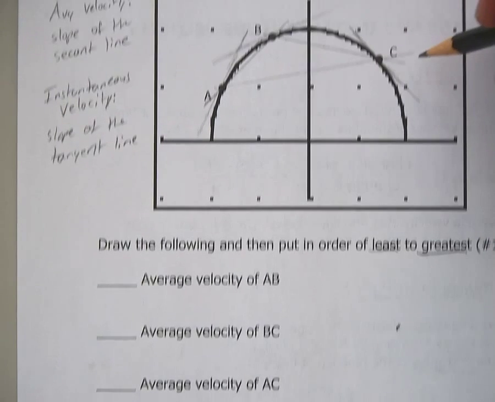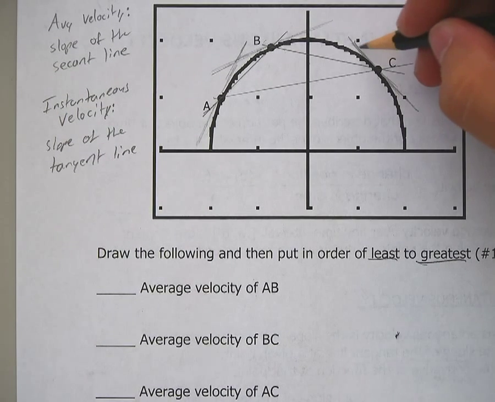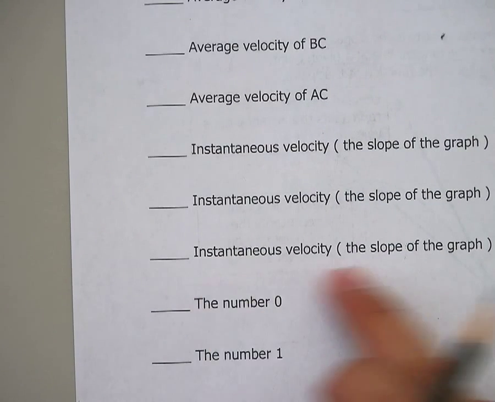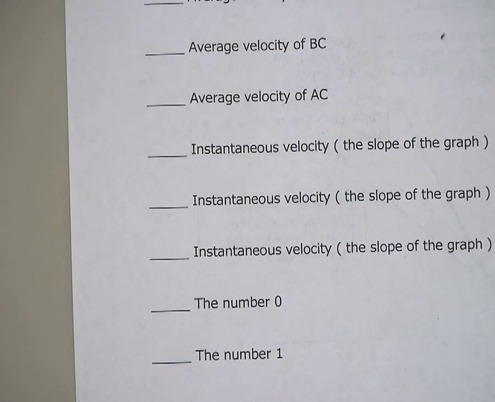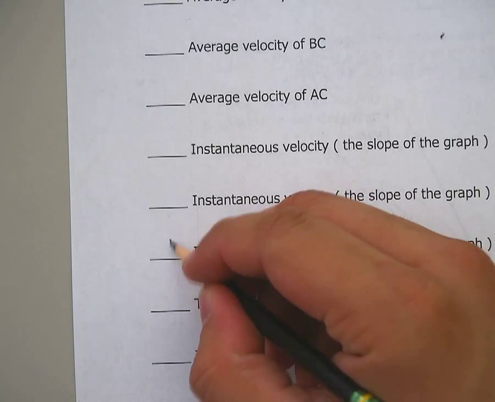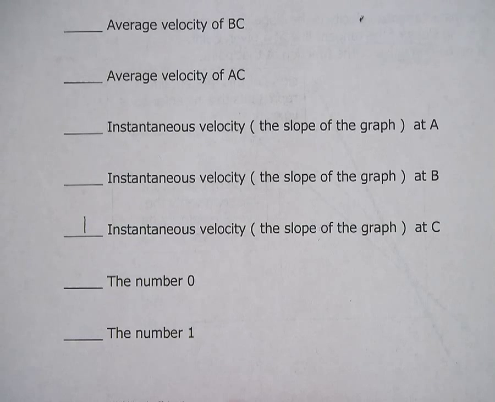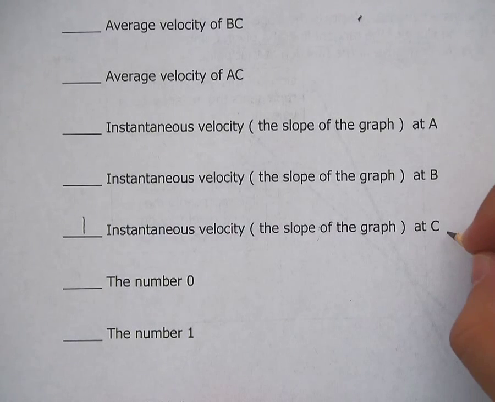By smallest, I mean most negative. B at C, right? This is the steepest downhill line that we have. So the instantaneous velocity at C, that is the least amount, that is the least among my slopes. Because this is negative, right?